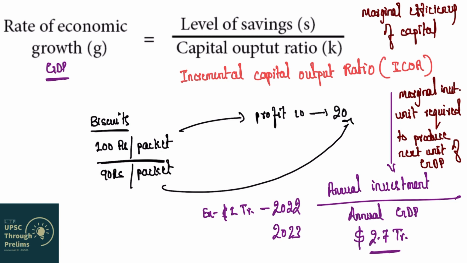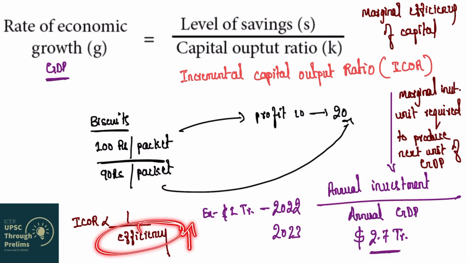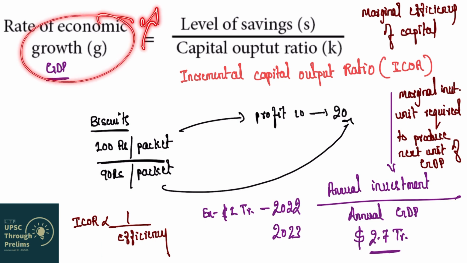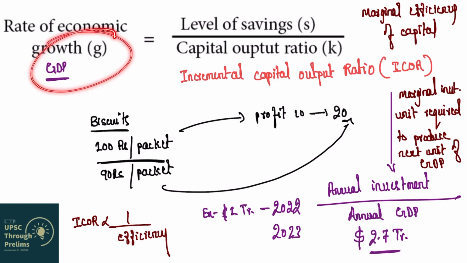So ICOR and efficiency are inversely related, meaning whenever ICOR is increasing, it means that economy is not being efficient in utilizing its resources to produce GDP, and when ICOR is decreasing, we can say that economy is becoming more and more efficient. So tell me, in order for GDP to increase rapidly, savings should increase. What should happen to capital output ratio? It should decrease.